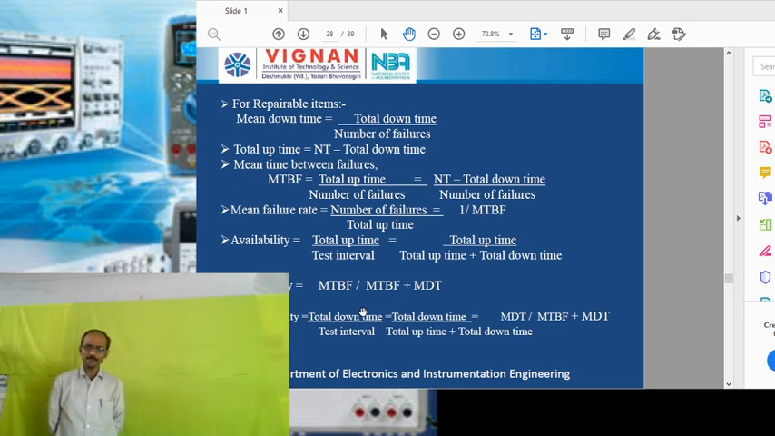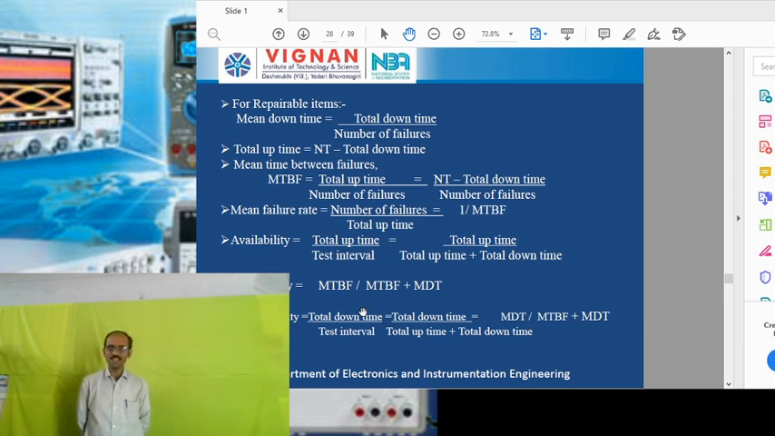Coming to total uptime, total uptime is the total test time minus total downtime here. In the case of the thermocouple, the total test time is 7 months: 3 months plus 1 month plus 3 months. Within that 7 months, the total downtime is 1 month. So 7 minus 1 is equal to 6 months. So the total uptime is equal to 6 months here. Total uptime is equal to the total test interval minus total downtime. The total test interval contains both the uptime and the downtime.